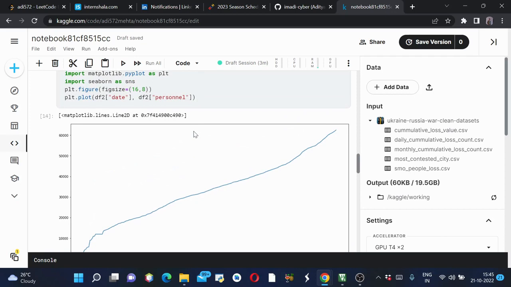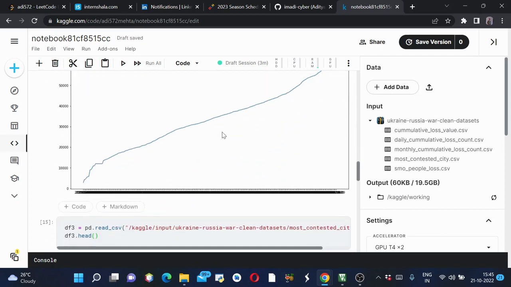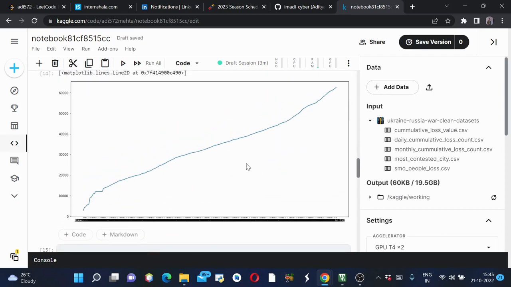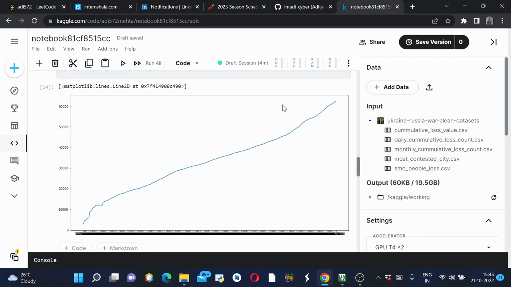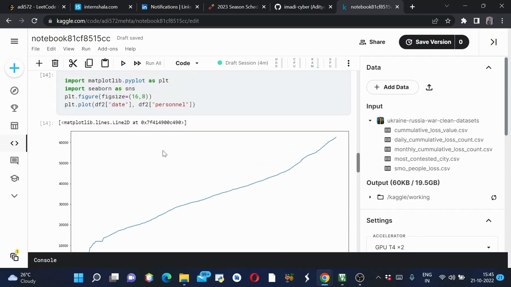The dates are a very large number, so this cannot be displayed clearly even though I increase my graph size a lot, so I'm leaving it as it is. But we can see the number of people who died clearly. It was close to 0 initially, but then it went up to 60,000, and now it is more than 60,000. So we can see the trend of this graph.